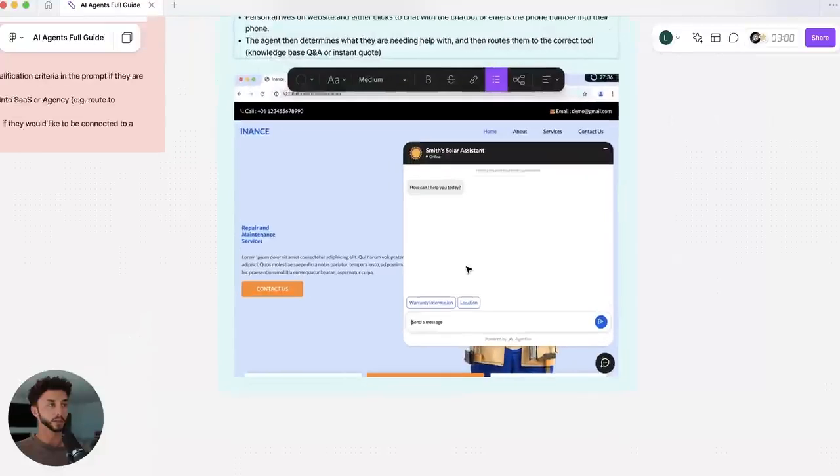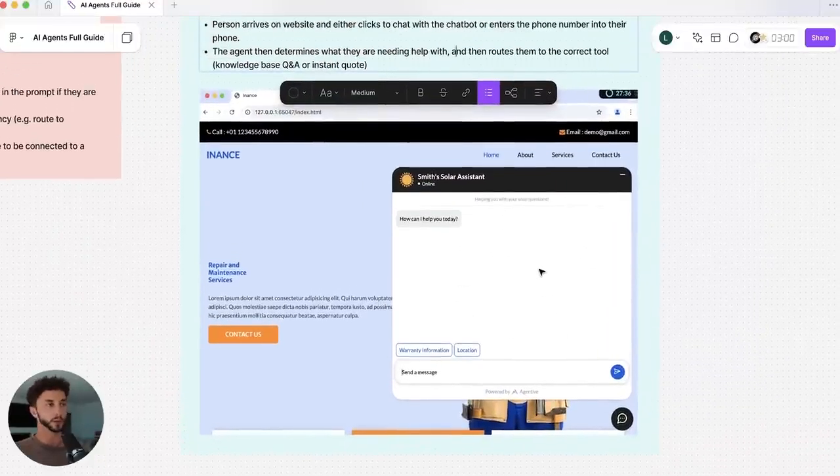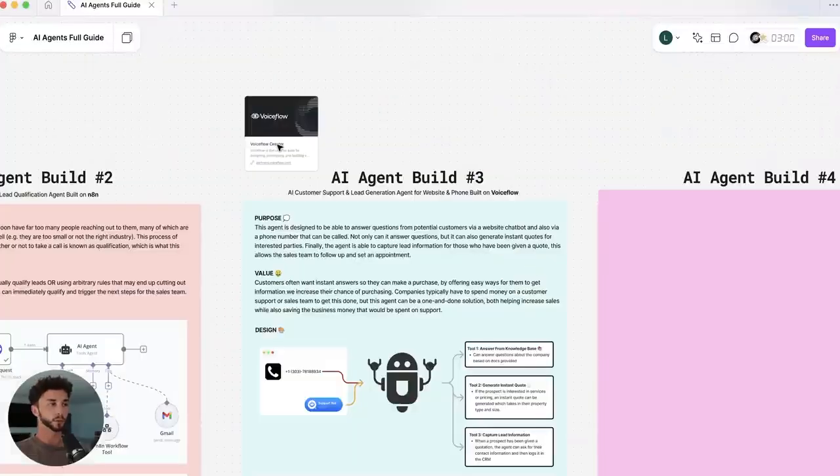So it's going to look a bit like this. We'll have a phone number and we'll have a chatbot like this. This is actually an agentic chatbot from my own software, but we'll be swapping this out to a Voiceflow one in this build. So without further ado, let's jump into Voiceflow.